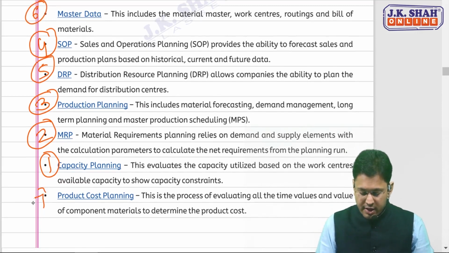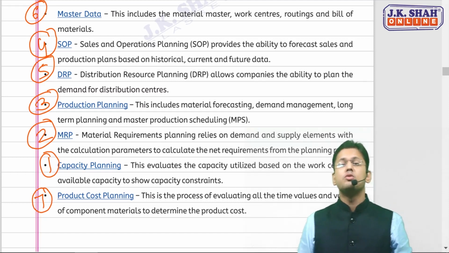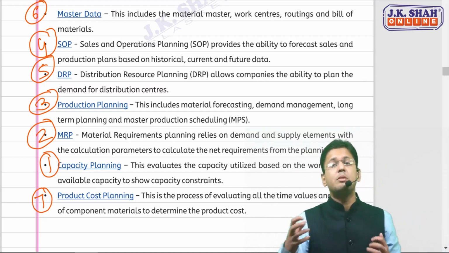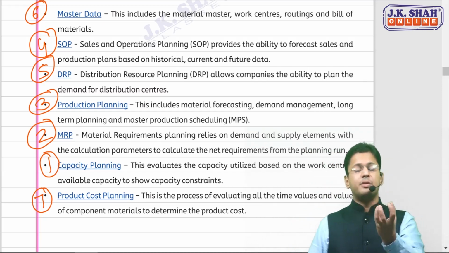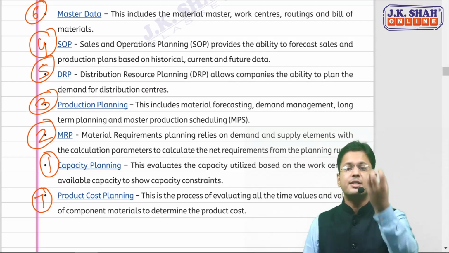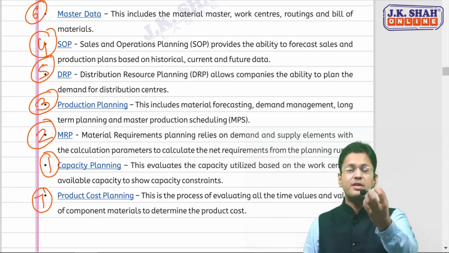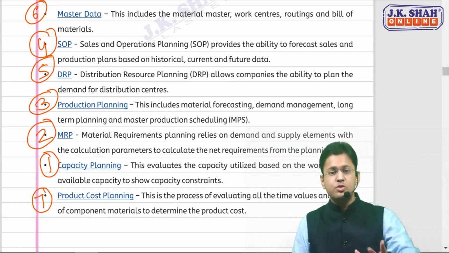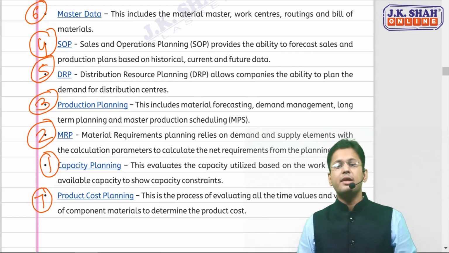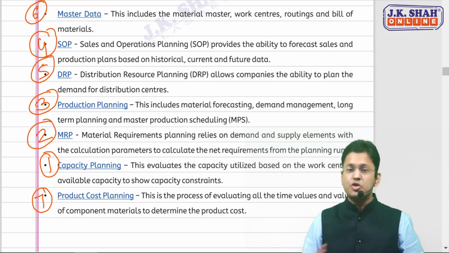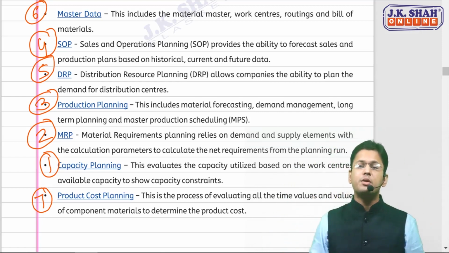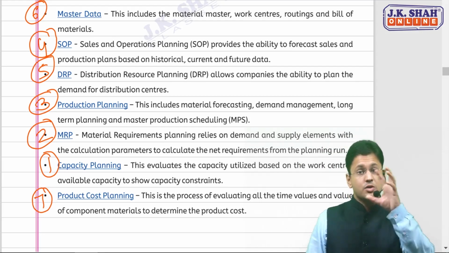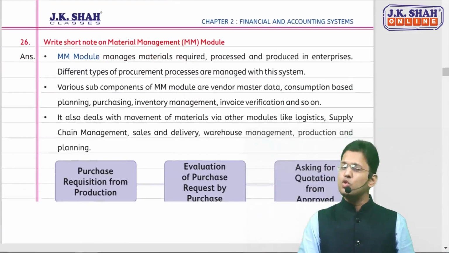And the general point is, whenever you are producing something, you need to plan for the cost also. So these are all points which you can easily remember. A production department first of all needs to check whether the plant's capacity is there or not, whether there are any constraints on that. Then plan for the material, then produce, then do sales and operational planning, forecast the sales, do distribution planning, incorporate everything in the master data, and there should be product cost planning. Fine. This is how you can go with this topic also. There's no need to skip it, again I'm saying.